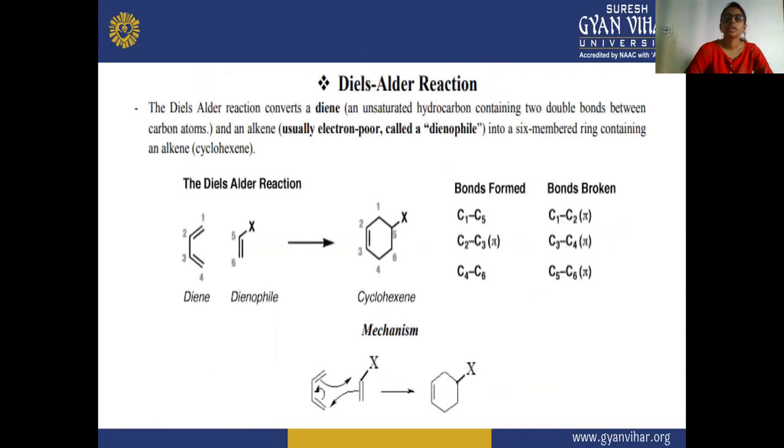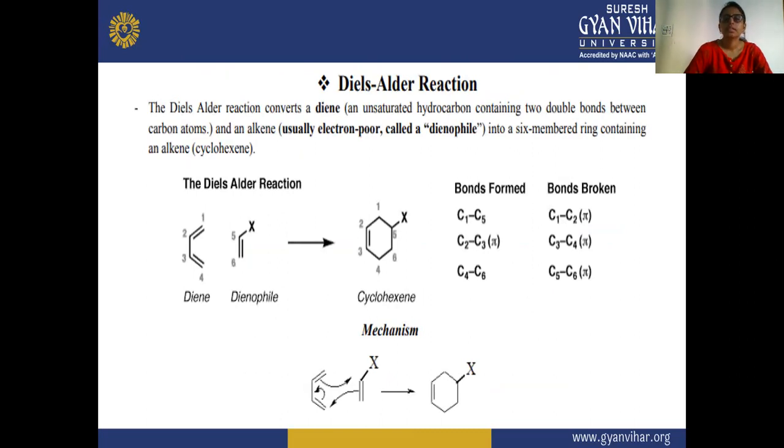Next, the first reaction is the Diels-Alder reaction. The Diels-Alder reaction converts a diene, an unsaturated hydrocarbon that contains two double bonds between carbon atoms, and an alkene that is usually electron poor and is also known as a dienophile, into a six-membered ring containing an alkene, that is, a cyclohexene compound.